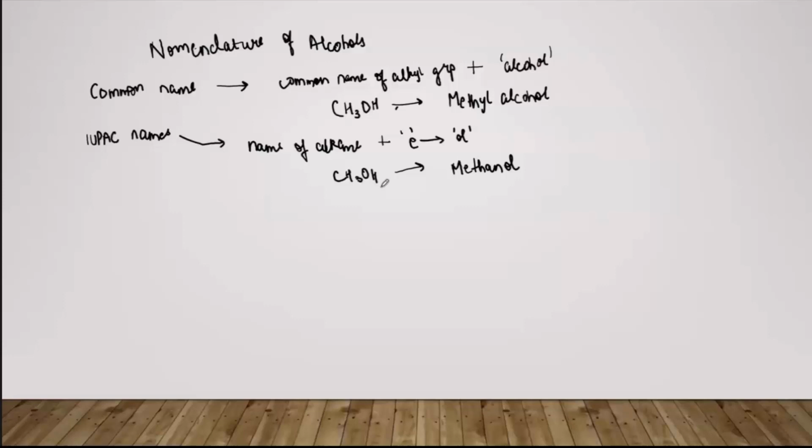ठीक है, नाउ हमें उस लॉन्गेस्ट चेन को वी नीड टू नंबर दैट. ठीक है, बिकॉज देयर कैन बी अदर सब्स्टिट्यूएंट्स और अदर ग्रुप्स विच आर अटैच्ड टू दी अदर carbon atoms as branching. So we want to name our longest chain, or sorry, number our longest chain. ठीक है, so numbering कैसे करते हैं? We will start from the carbon atom which is attached to the OH group. ठीक है, उसी कार्बन एटम से स्टार्ट करेंगे और वो वाला जो अल्फा कार्बन होगा जो हमने अभी डिस्कस किया, अल्फा कार्बन विल बी नंबर्ड एज 1, and then according to whatever longest chain you must have chosen, it will be numbered according to that, like 1 2 3.